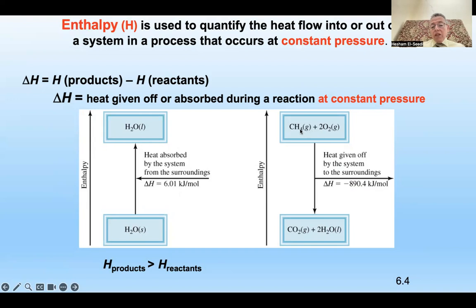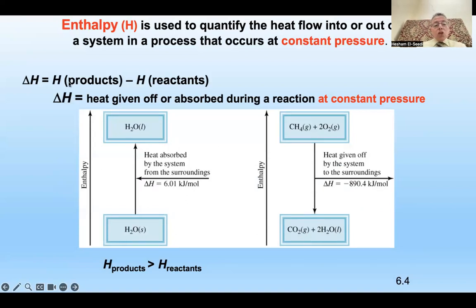What about in this case, methane and oxygen? Is the heat absorbed? No, it is given off by the system to the surroundings. The sun goes to the snow in order to melt it, but this is the opposite way, and then you get carbon dioxide plus liquid water.